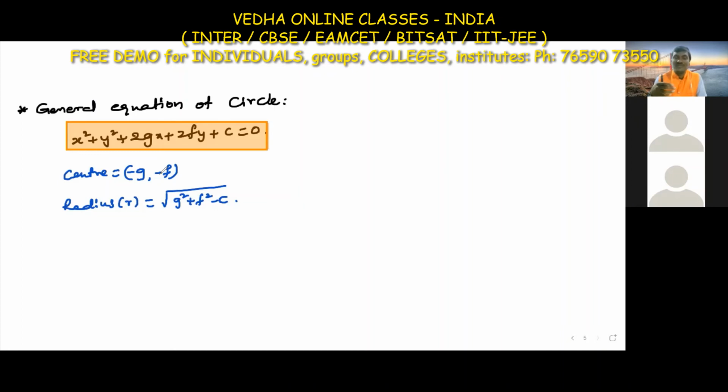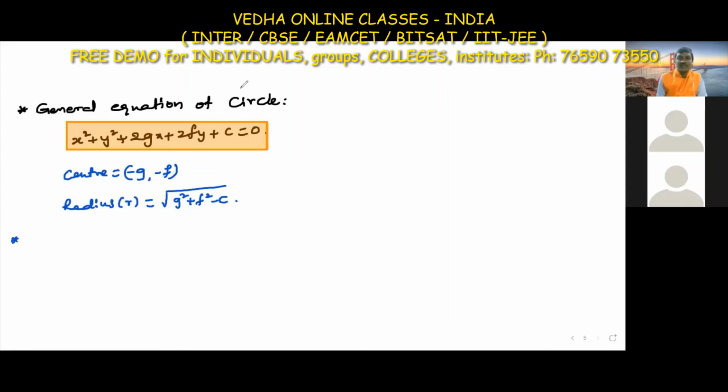Very good. Once again, the equation: x square plus y square plus 2gx plus 2fy plus c is equal to 0. The center is minus g, minus f. The radius is under root g square plus f square minus c. So these concepts are very, very important.